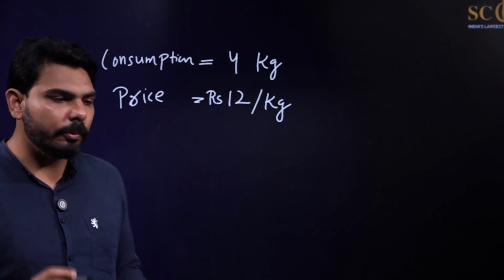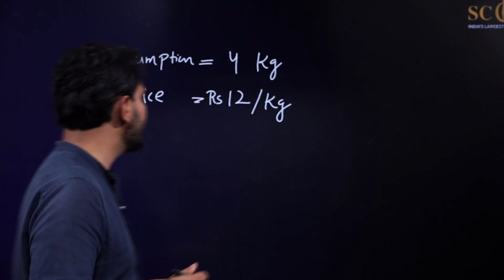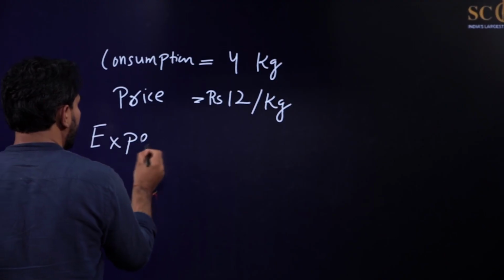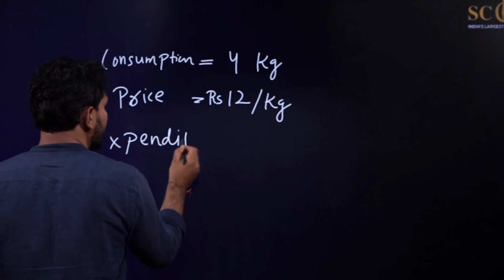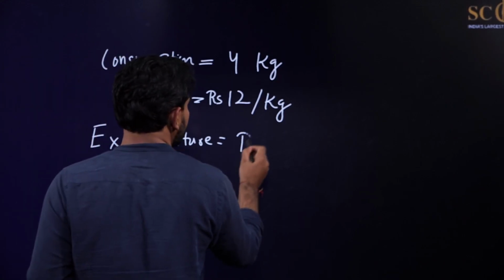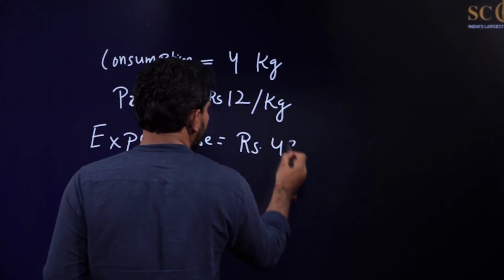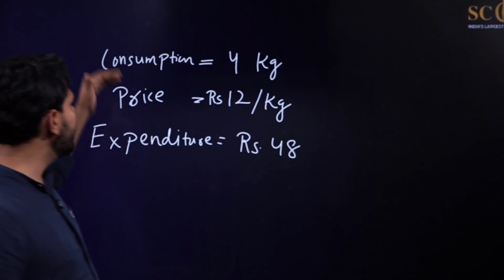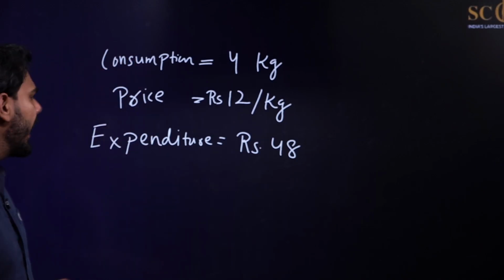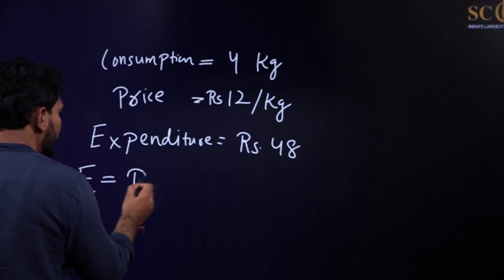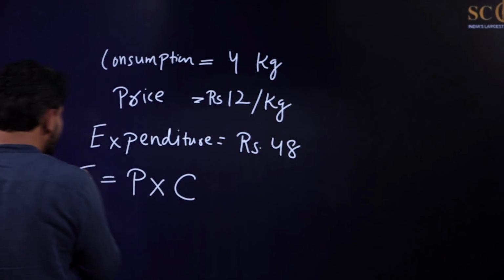Now, suppose you have to find the expenditure. So what will be the expenditure in this case? The total expenditure will be rupees 48. How? You can clearly see that I have just multiplied the price with the consumption. I have found out that expenditure is equal to price into consumption, and I am using this formula here.